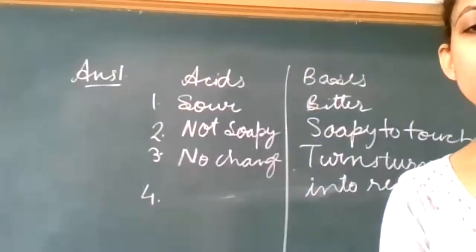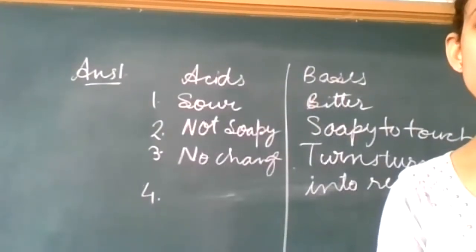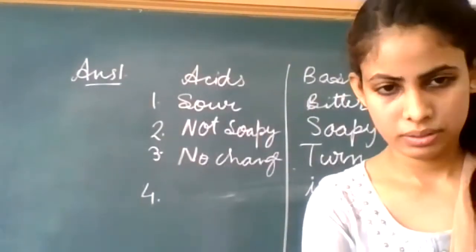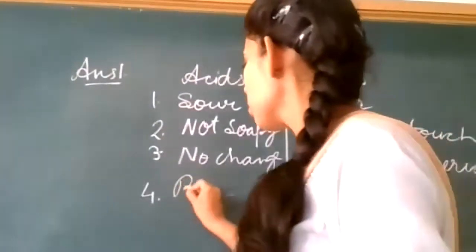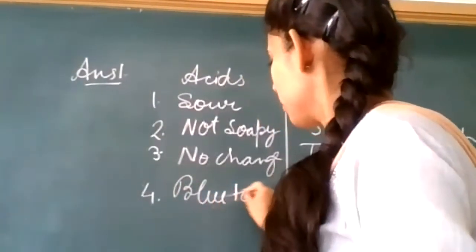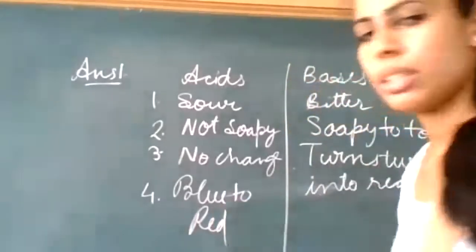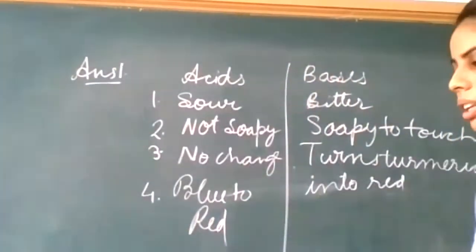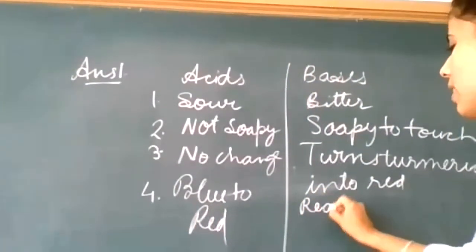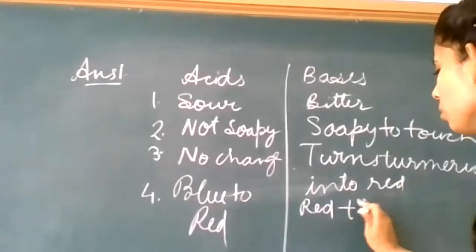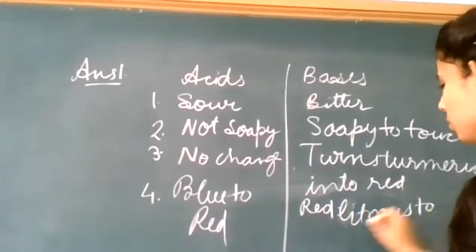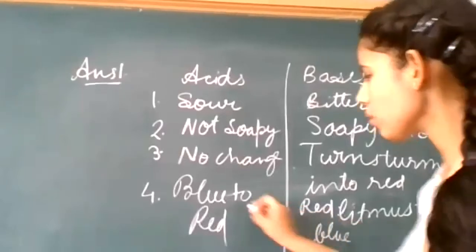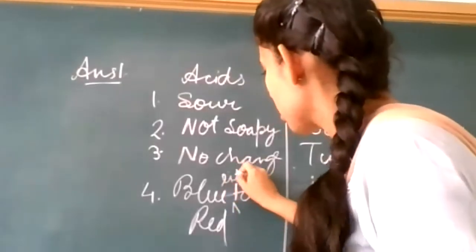And the next will be: acids change blue litmus paper to red, very good, and bases change red litmus to blue. Yes, so here you will write litmus.